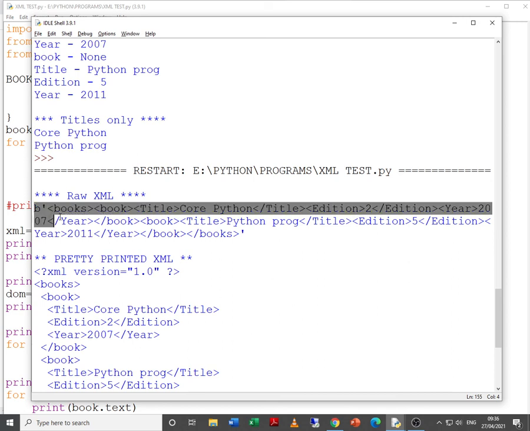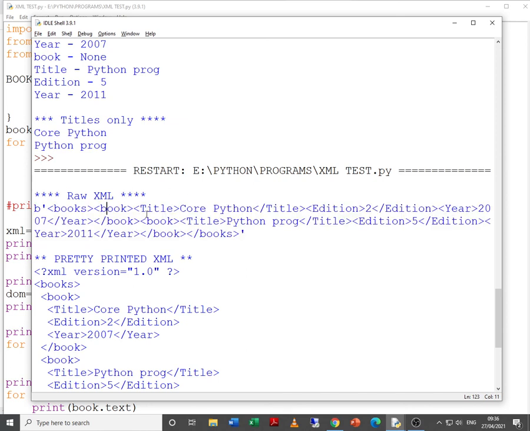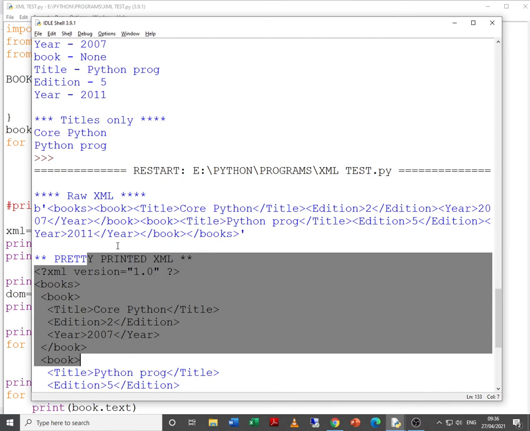This raw XML, if you observe this raw XML and pretty printed XML, basically the \n is missing and you cannot clearly differentiate between the parent tag and the child tag. Of course, yes, books, then book, then title, core python /title, then you have edition. So you come to know, but it's not in a formatted way,